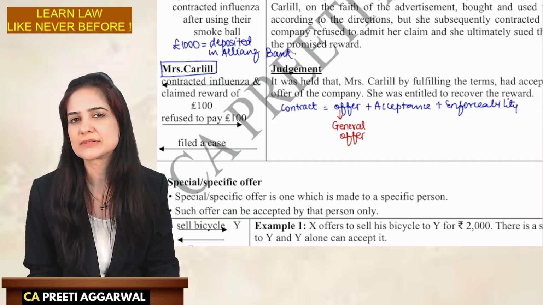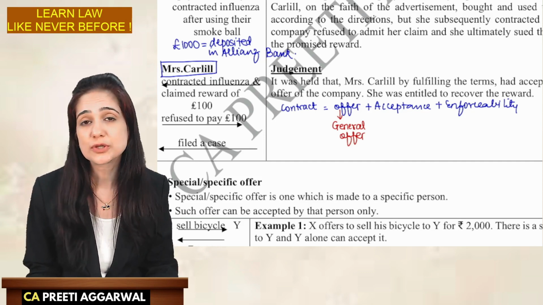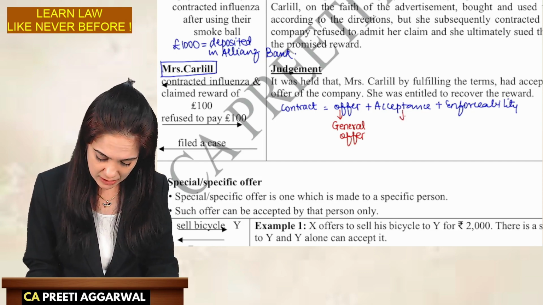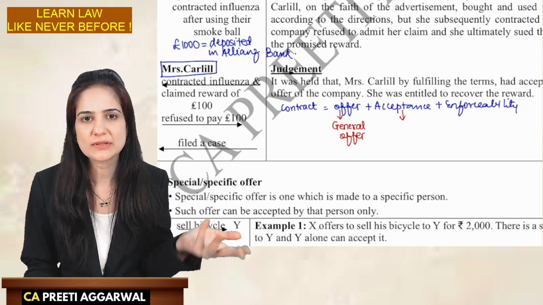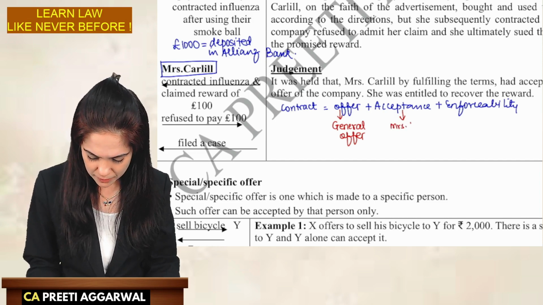Is there acceptance? How will you show there is acceptance? Mrs. Carlyle used the product as per the printed instructions. That shows acceptance.